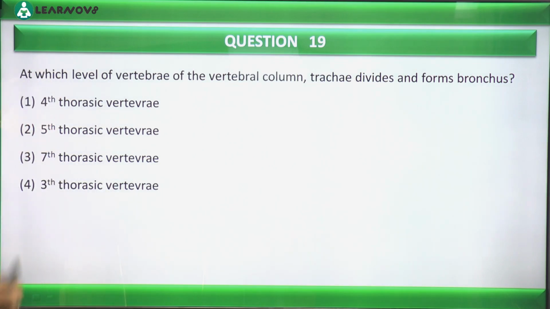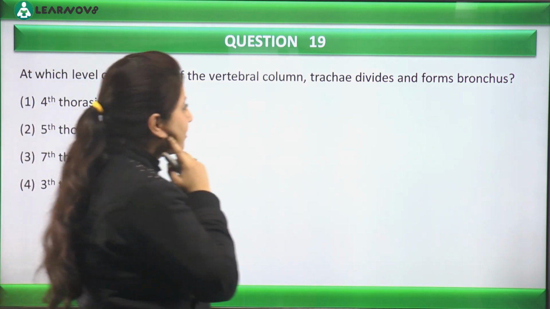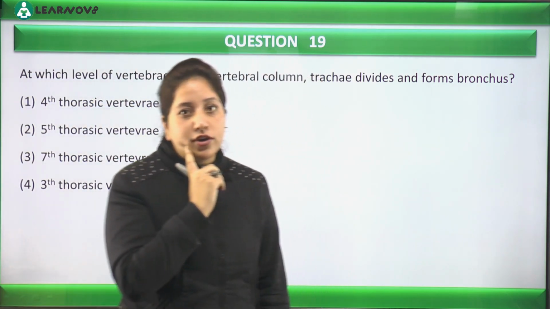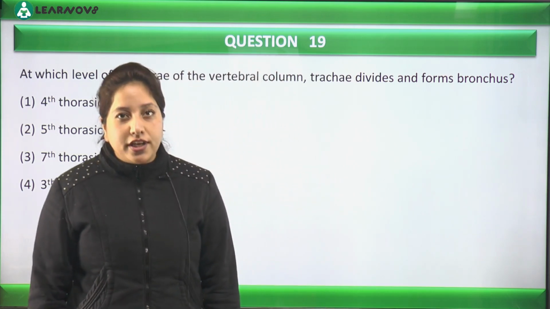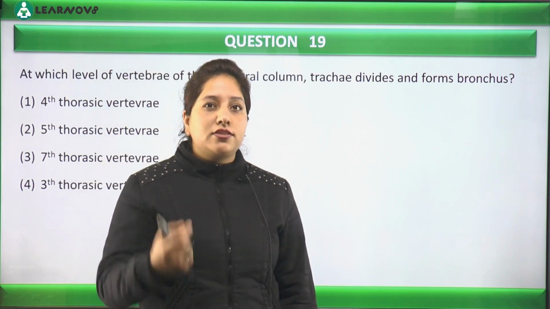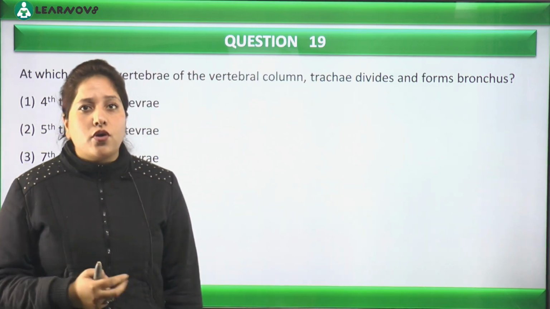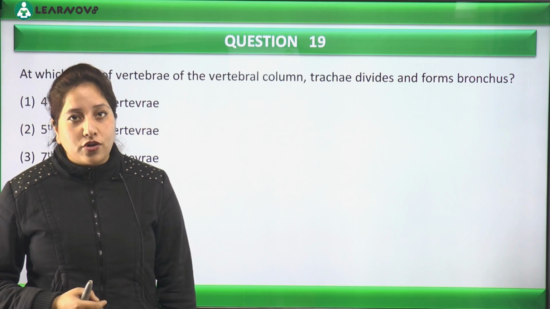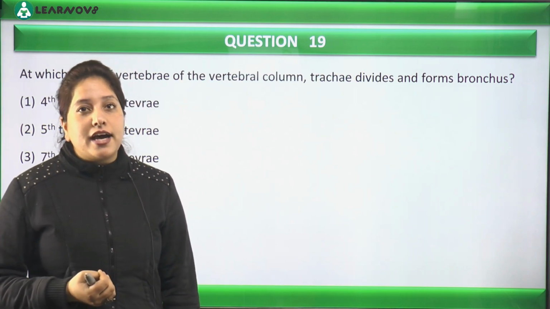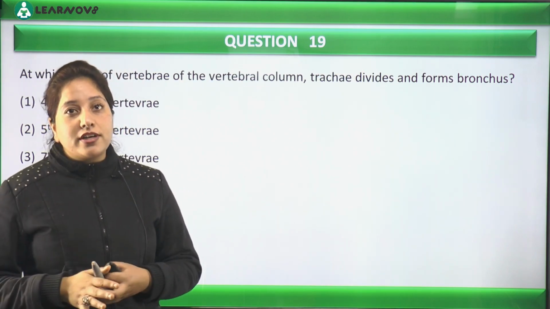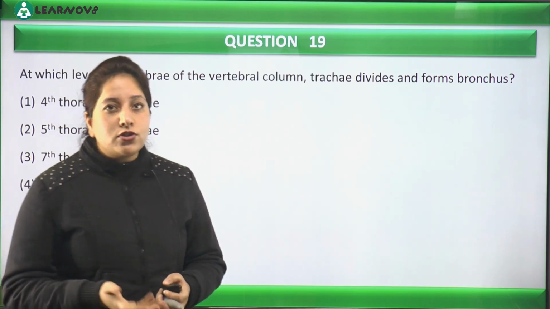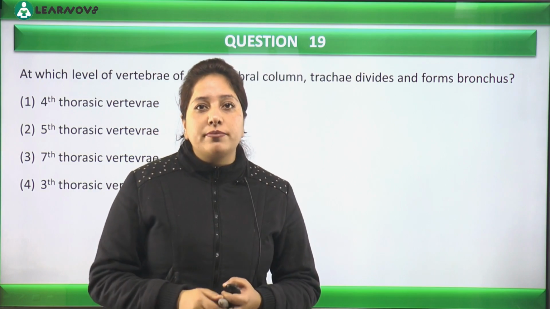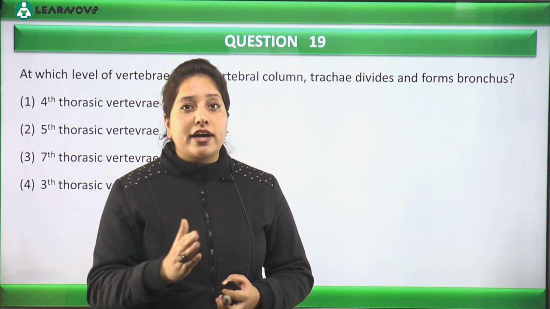At which level of vertebrae of the vertebral column does the trachea divide and form bronchus? Okay, just a few slides earlier I showed you the bronchial tree where I was explaining that this trachea gets divided into two bronchus, primary bronchus and secondary bronchus. So the question here is asking, if we take in reference the division of trachea with respect to the vertebral column, at which level of the vertebral column will this trachea divide.